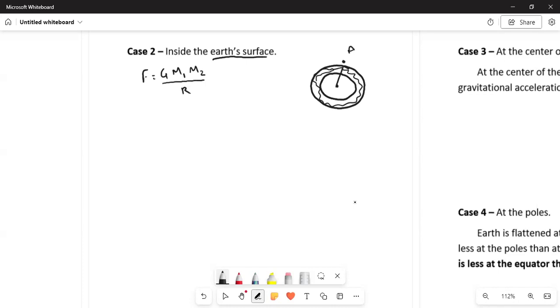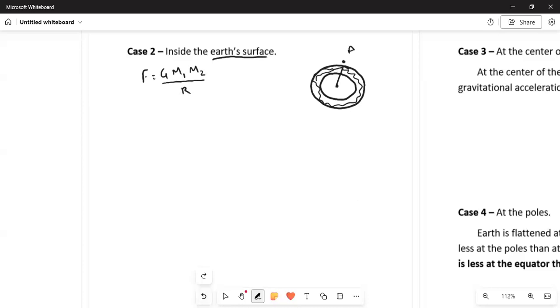So for that we will have to calculate the mass of this Earth. For that purpose we have the formula of volume. We have the formula for density.